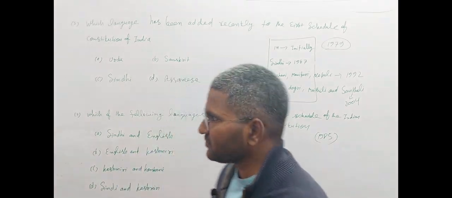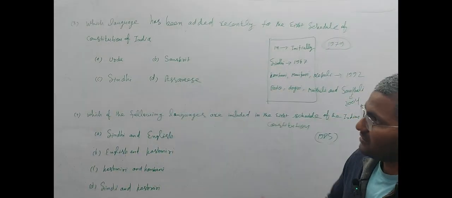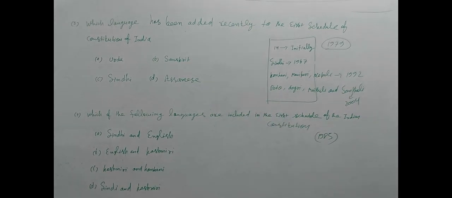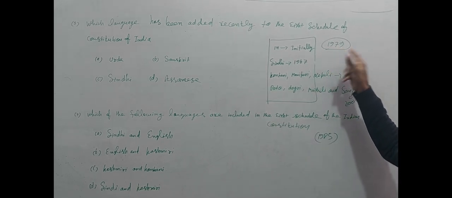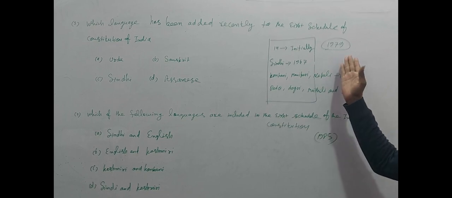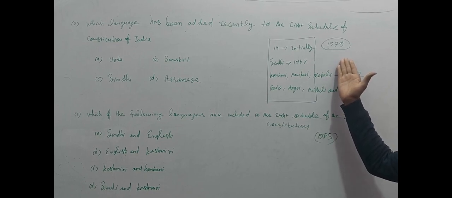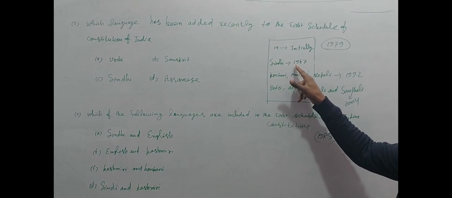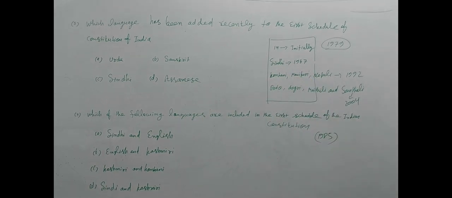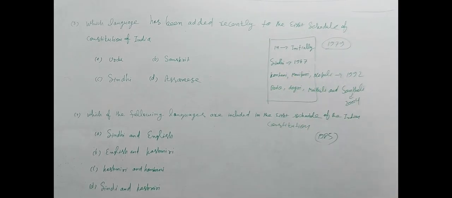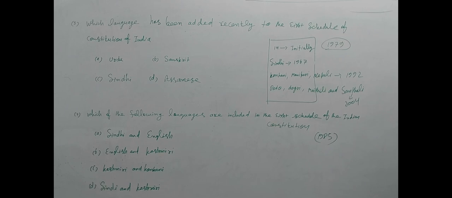So now think. The first, question number 3: which language has been added recently to the 8th schedule of the Constitution of India? The question came in 1979. Before that, there was only one amendment, Sindhi, in 1967. In 1967, Sindhi was added.